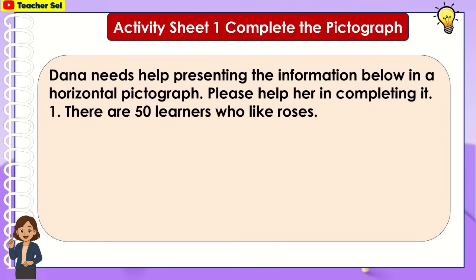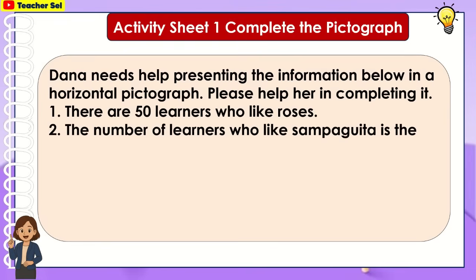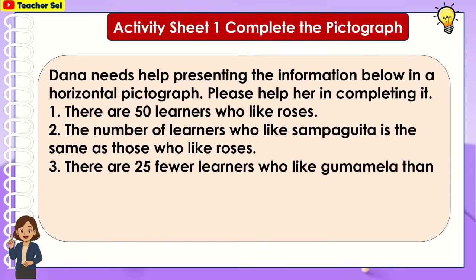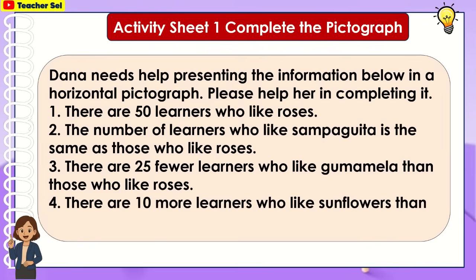There are 50 learners who like roses. The number of learners who like sampaguita is the same as those who like roses. There are 25 fewer learners who like gumamela than those who like roses. There are 10 more learners who like sunflowers than those who like gumamela.